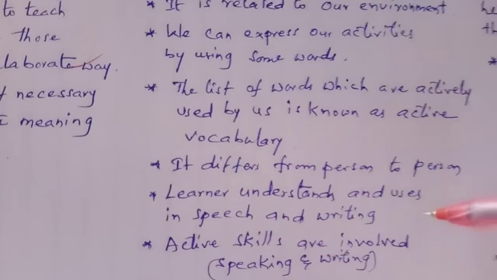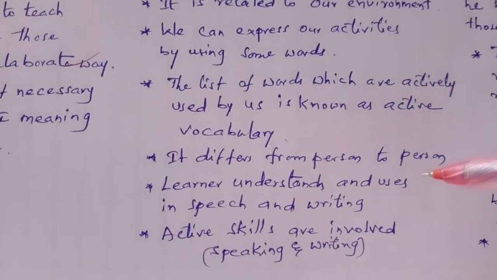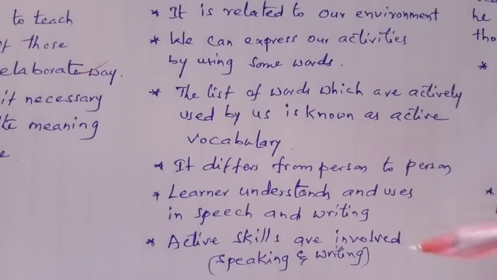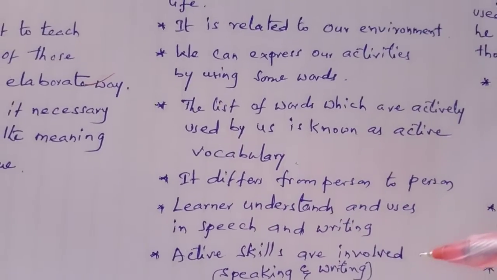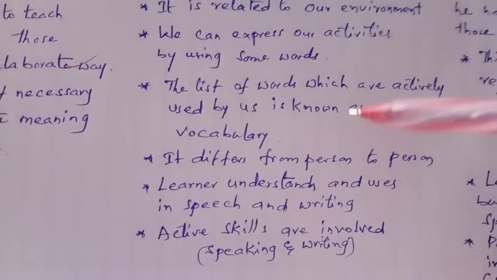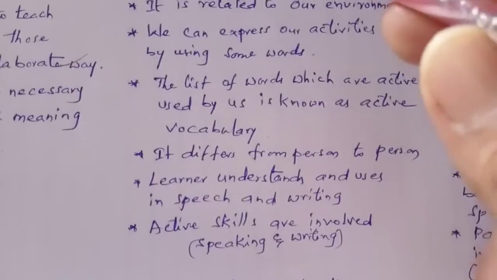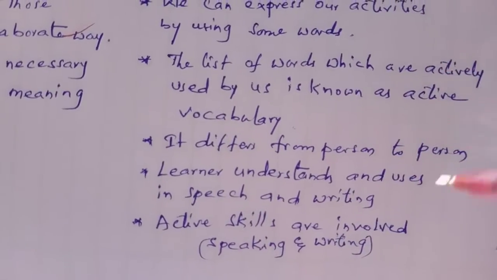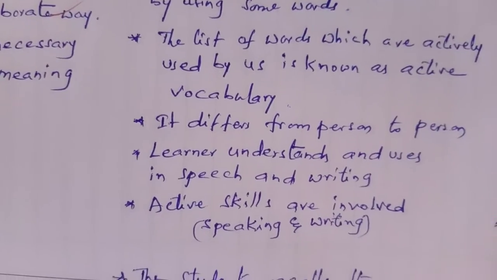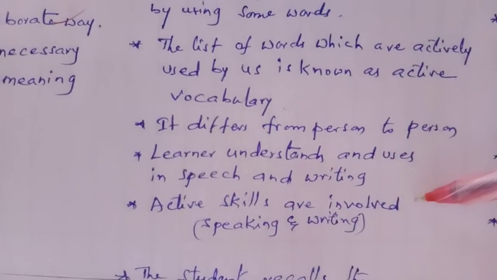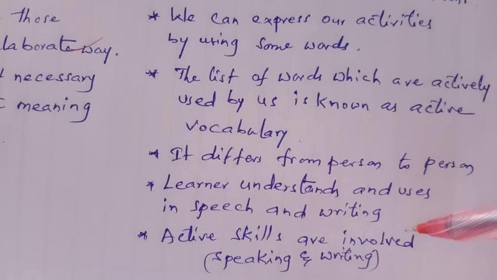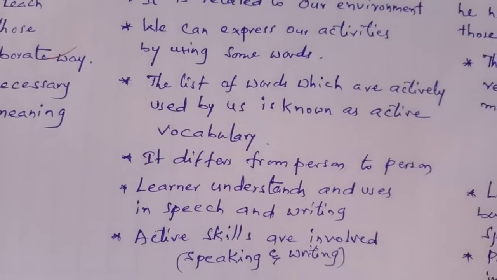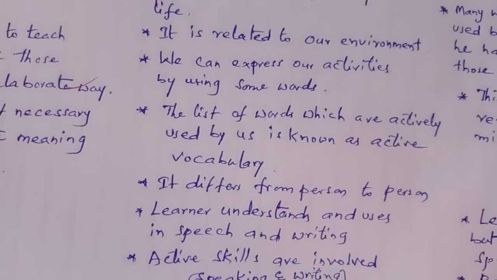Learners understand and use it in speech and writing, speaking and writing. So the learners who learn the English language learn this kind of active vocabulary and also understand and use it in their speaking and writing. Active skills are involved. Here we have four language skills: LSRW, listening, speaking, reading and writing.